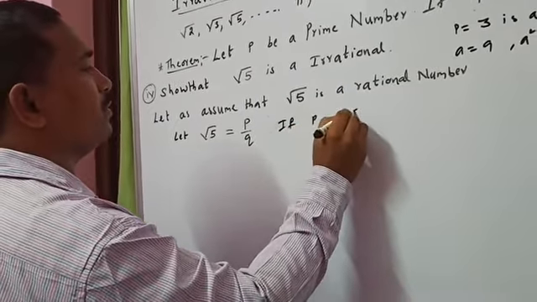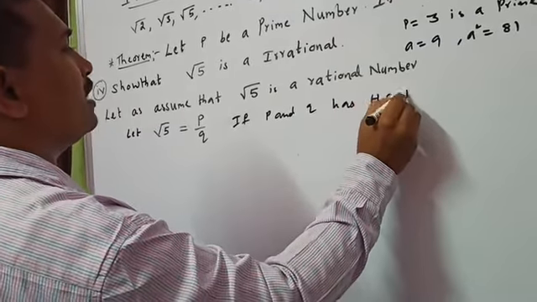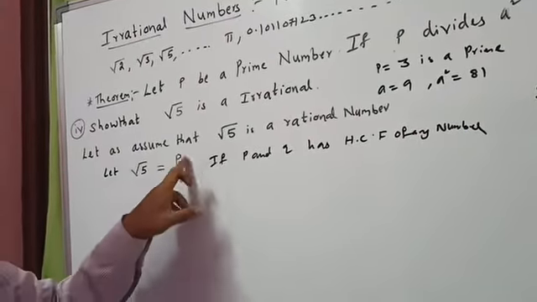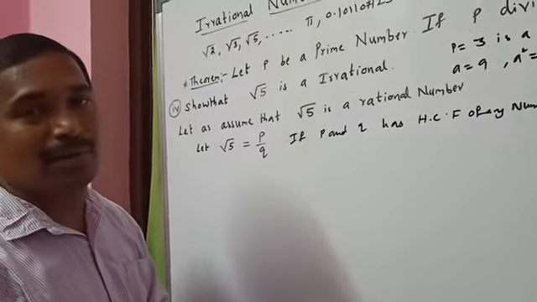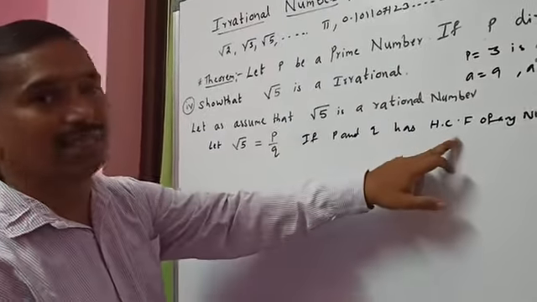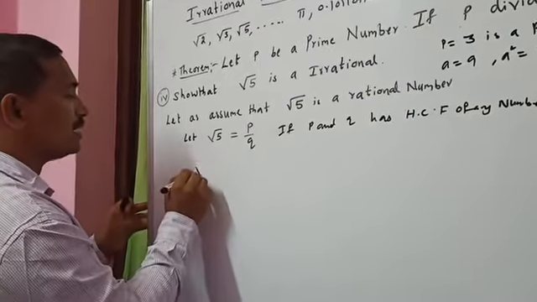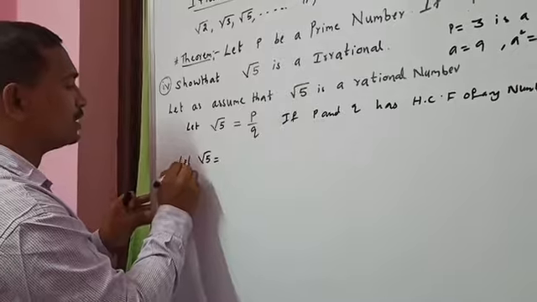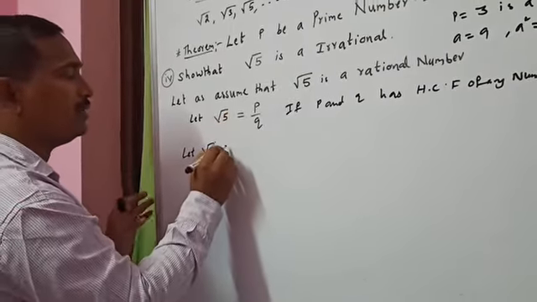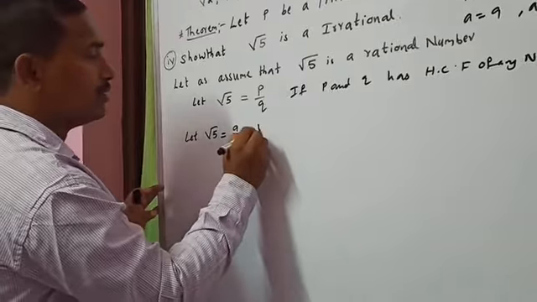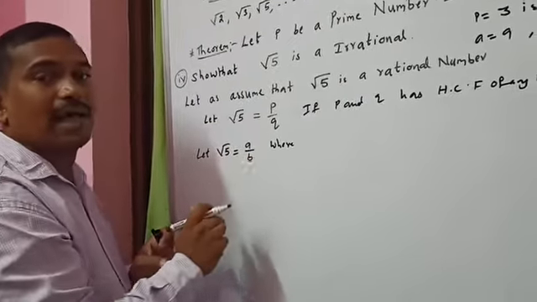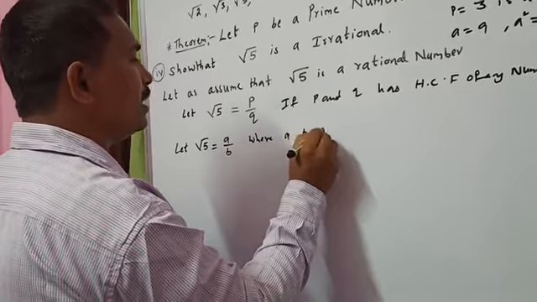If p and q have any highest common factor, then after cancelling it, let us assume p by q becomes a by b, where a, b are co-primes.